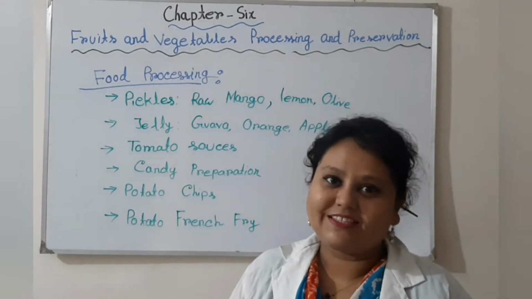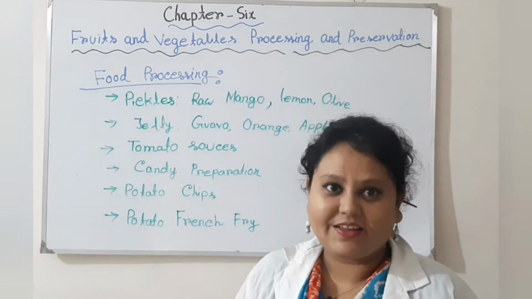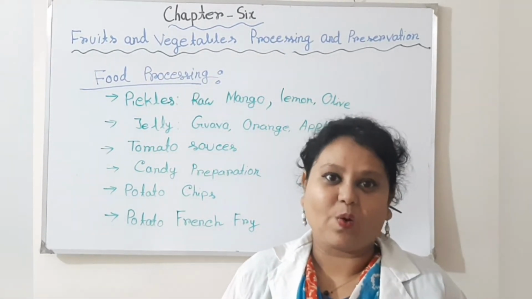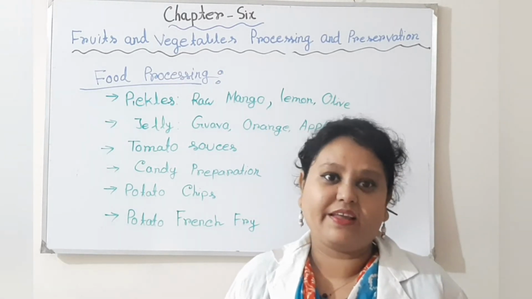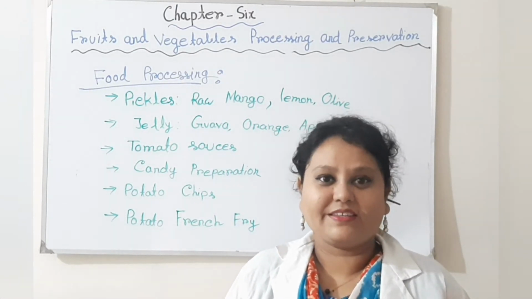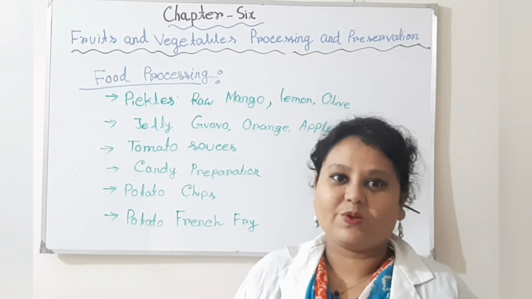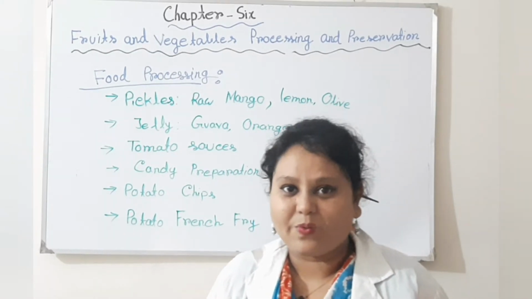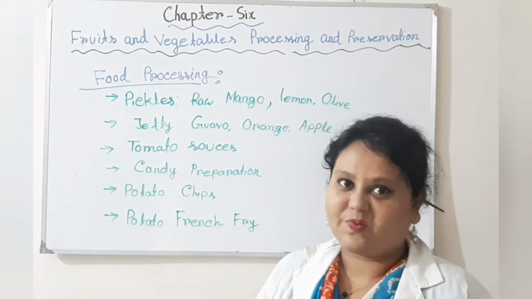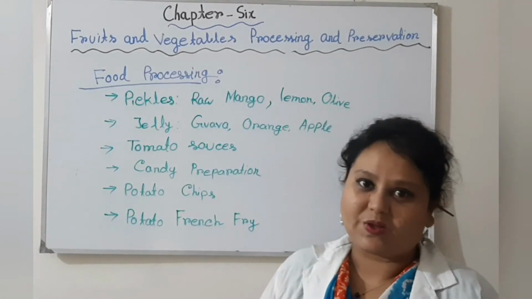Then preparing jelly. Nowadays jelly preparation is very common and popular, and mainly guava and blackberry are used for making jelly, and also orange and apple. Then tomato sauces.